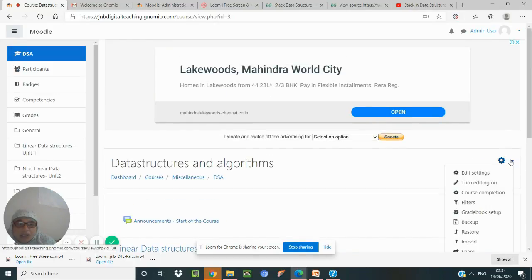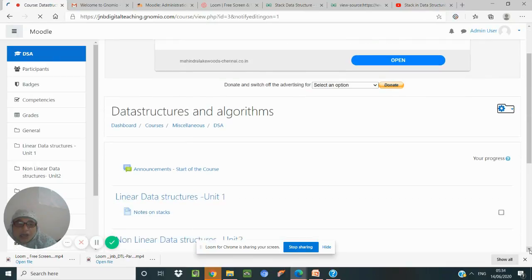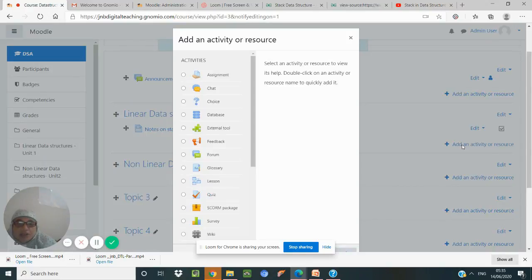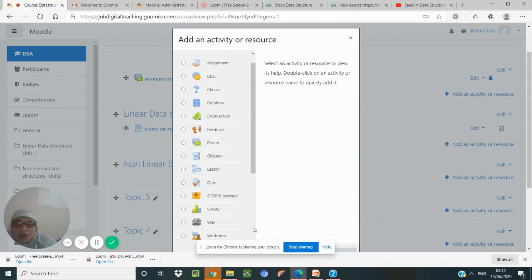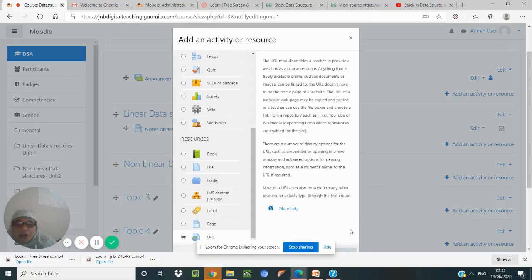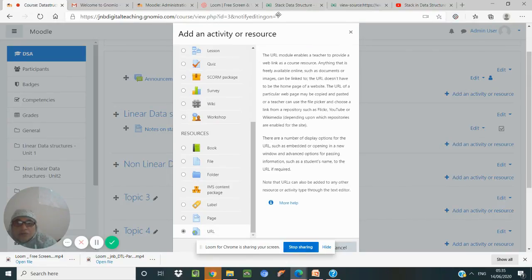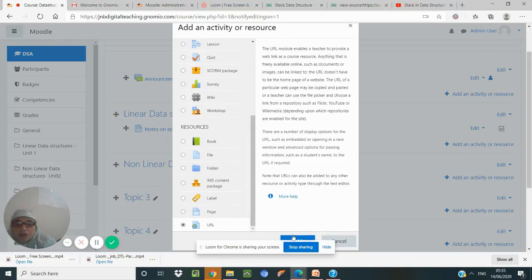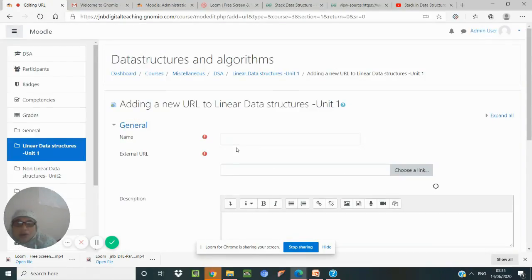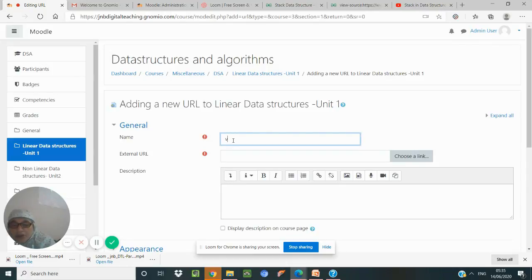So just check whether turn editing on is enabled. Make it turn editing on. After making turn editing on, add an activity or resource. I'm going to add a URL. So add a URL. Okay, now after adding the URL, here you say video lecture.